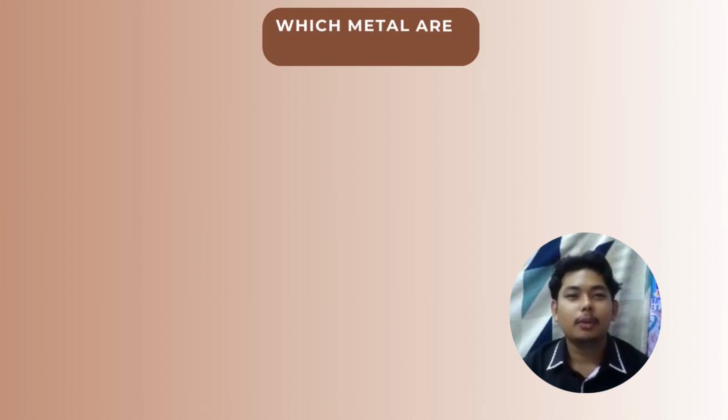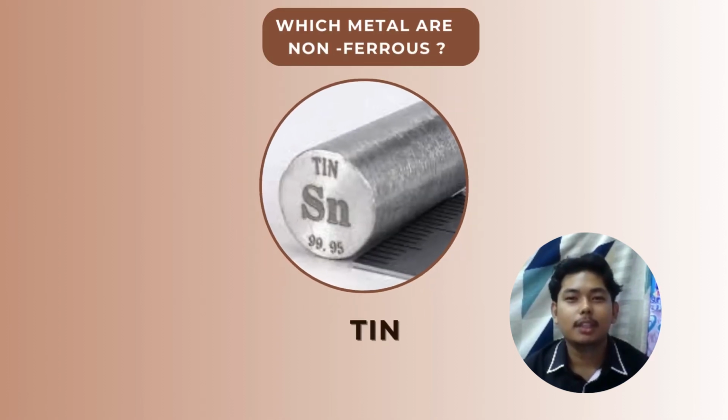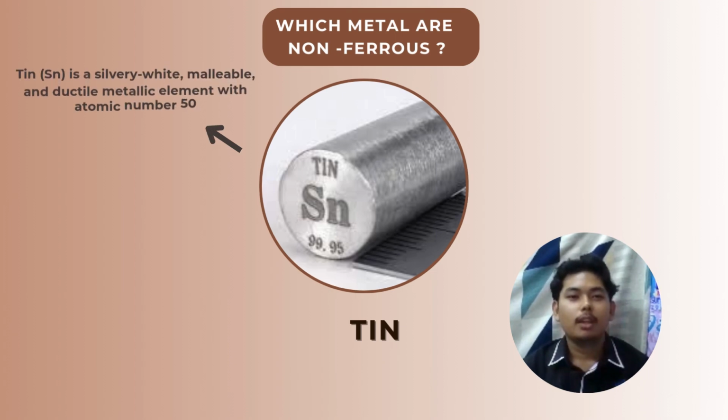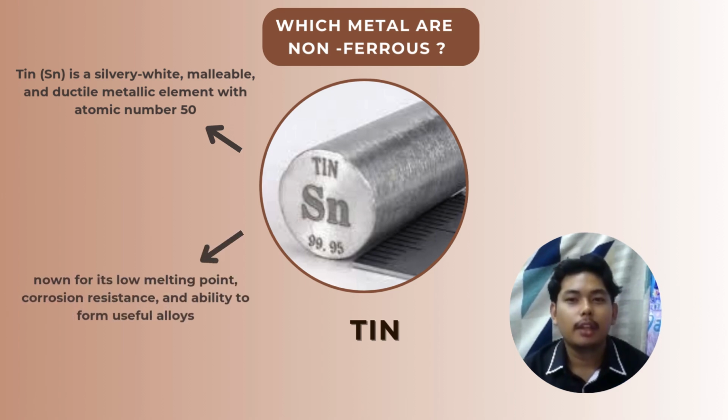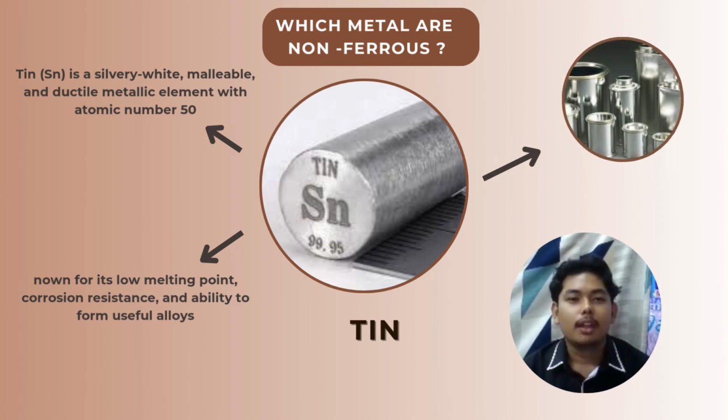Next, let's take a quick look at tin, another non-ferrous metal with some useful properties. It is soft, shiny, and easy to shape, which makes it perfect for creating alloys and coatings. Thanks to its low melting point, tin is widely used in soldering, especially in electronics. It also resists corrosion well, which is why you'll find it protecting other metals, like in cans or metal containers. Though not used in large amounts, tin plays a vital role in keeping everyday products durable and reliable.